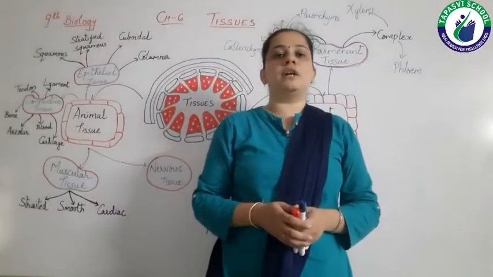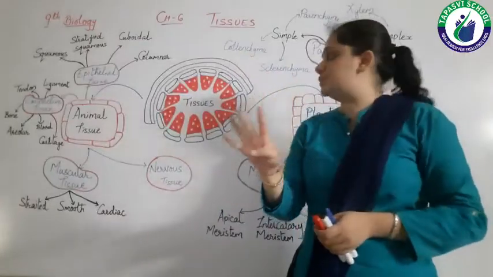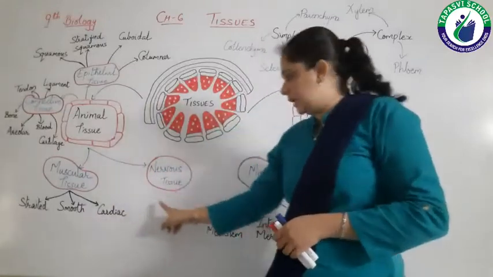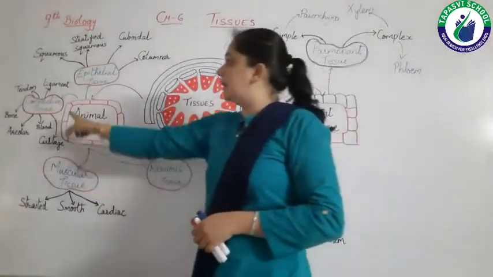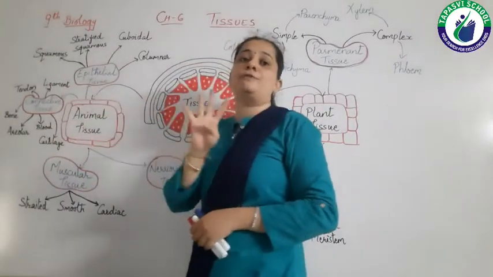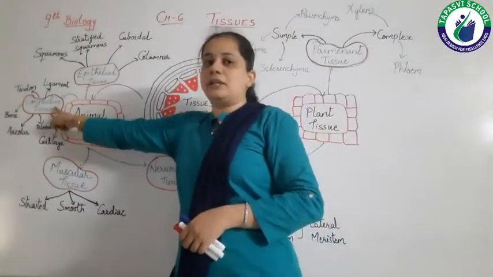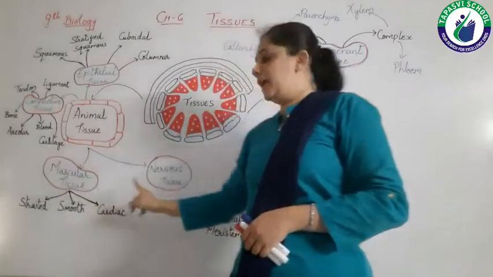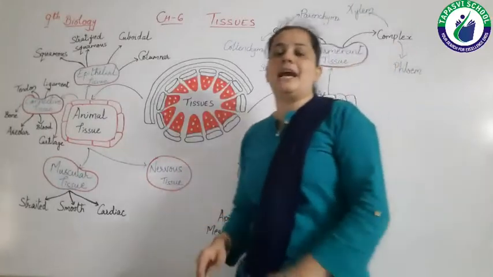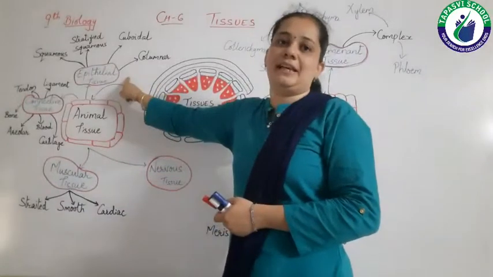Now let's move towards the animal tissues. There are mainly four types of animal tissues: muscular tissue, nervous tissue, connective tissue and epithelial tissue. Let's see the types of each tissue. First, epithelial tissue.